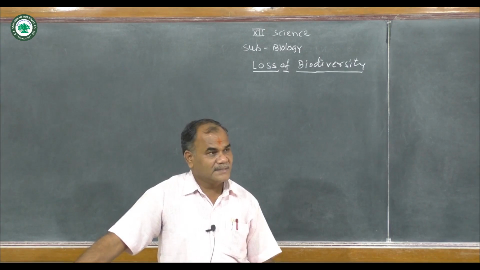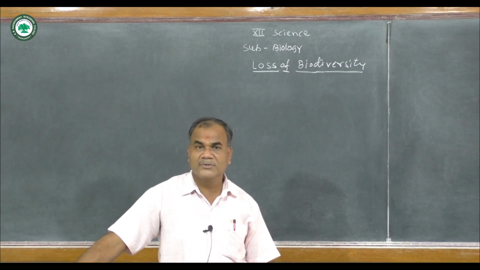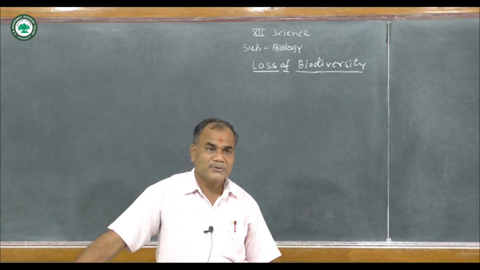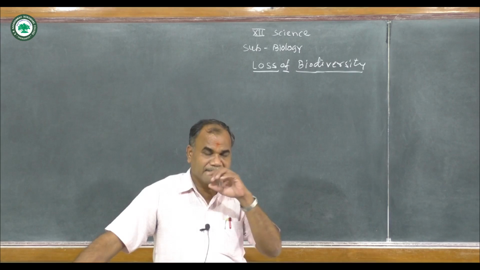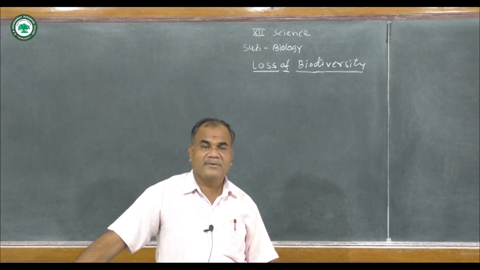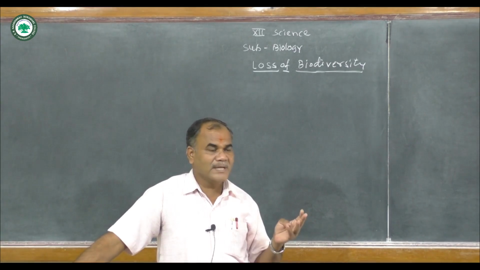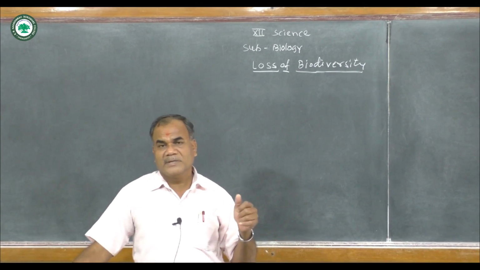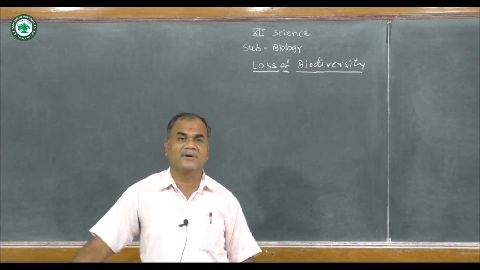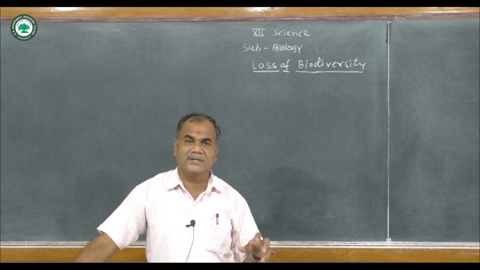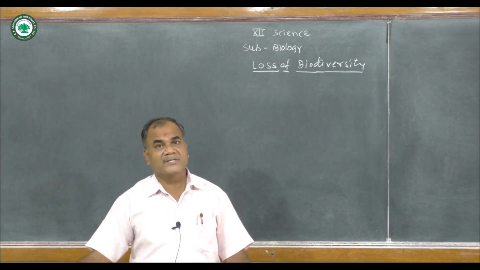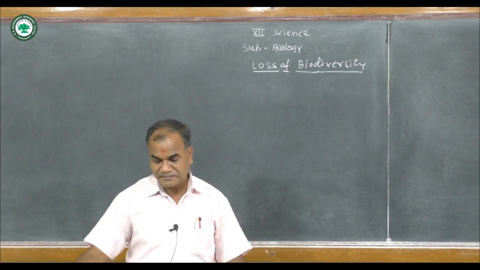Suppose today we see the formation of houses, buildings and civilization. For this civilization, so many hectares or acres of forest as well as jungle are cut, and for rural and urban development, hectares of forest or jungle are cut for the development of humans through urbanization or civilization. So this is a great loss for biodiversity.